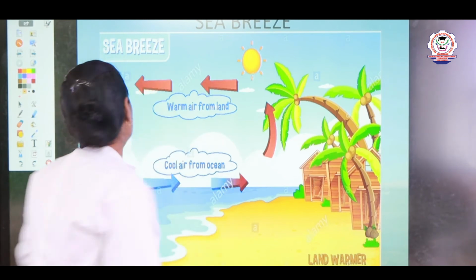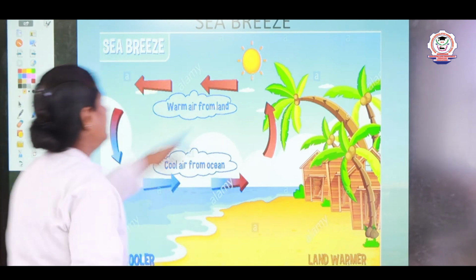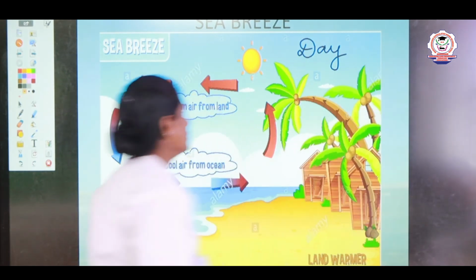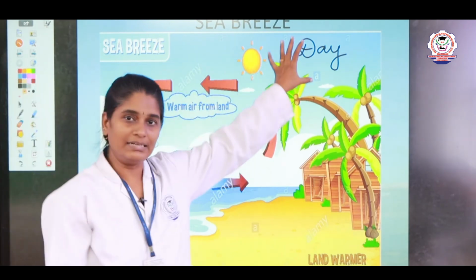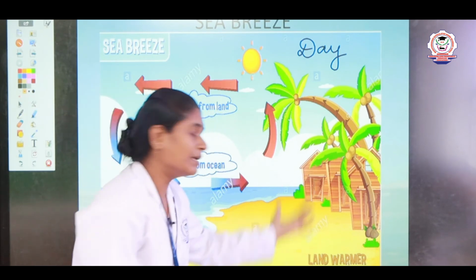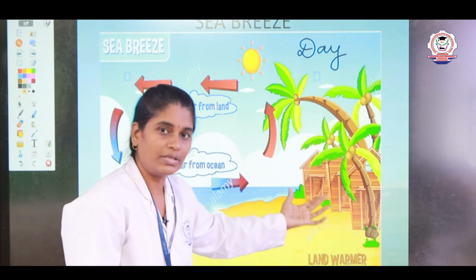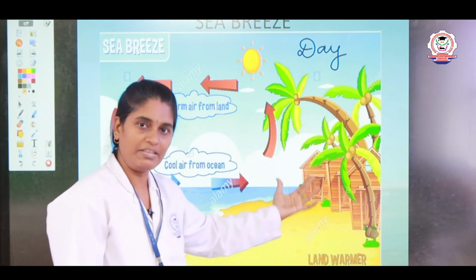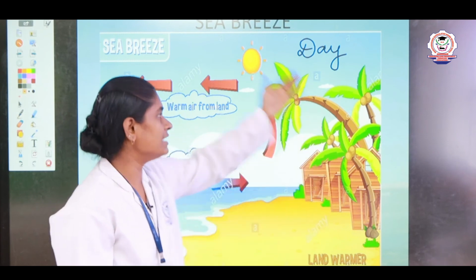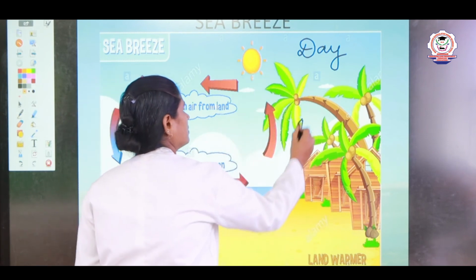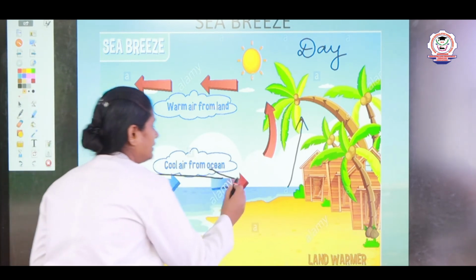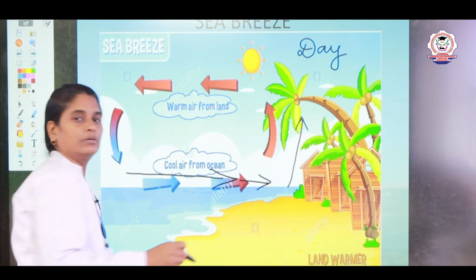Sea breeze occurs during the daytime only, because the sun heats up the land very fast. So the land heats up faster and thereby the hot air from the land rises up and the cool air from the sea enters the land, right.